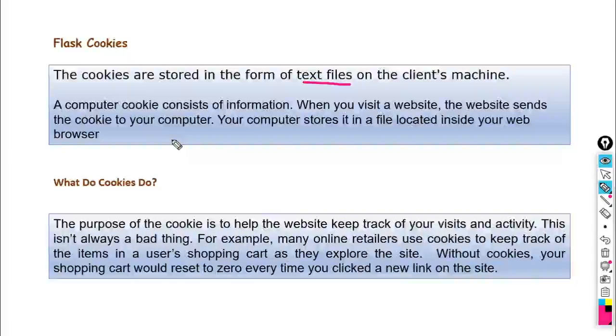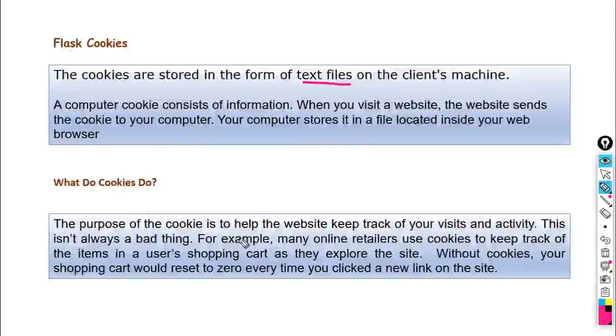So when you log into amazon.in or snapdeal.in, such websites send the cookies to your computer. So these cookies are stored at the client side. Your computer stores it in a file located inside your web browser. Later we will see how it stores and how we can invoke that data which is stored in a file.